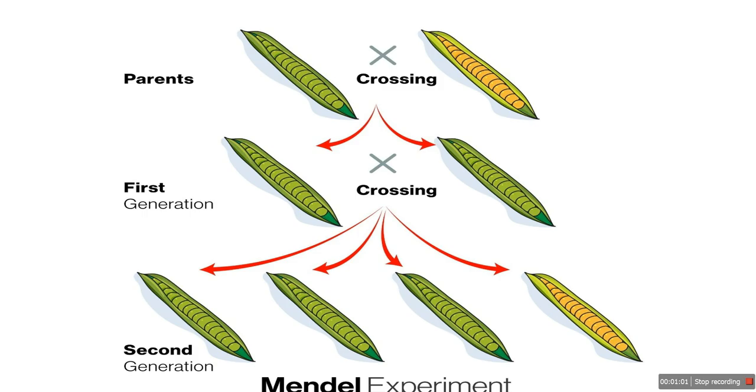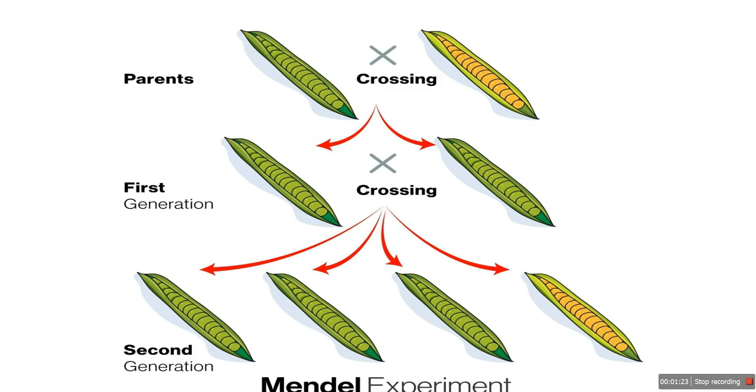He designed the perfect experiment using pea plants. Why did he choose pea plants? Because they were perfect. They were easy to grow, reproduce quickly, and had clear visible traits. He studied traits like tall versus short, yellow versus green, round versus wrinkled, and then he began crossing them.